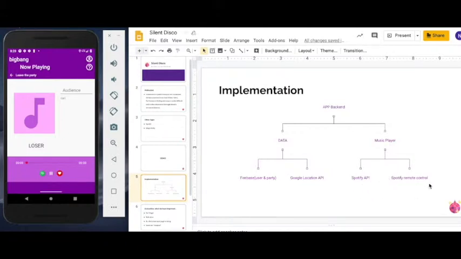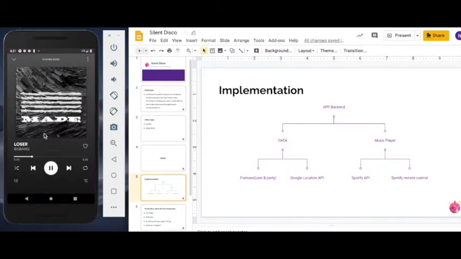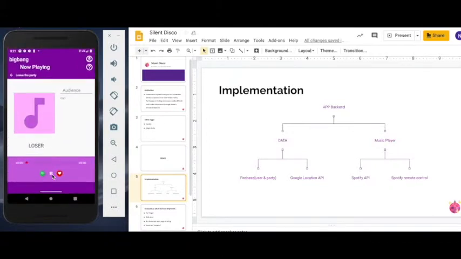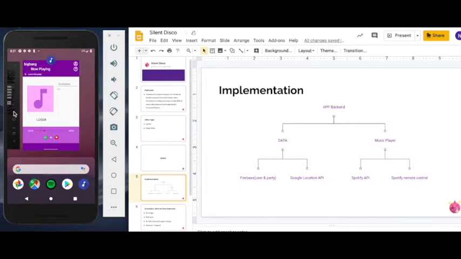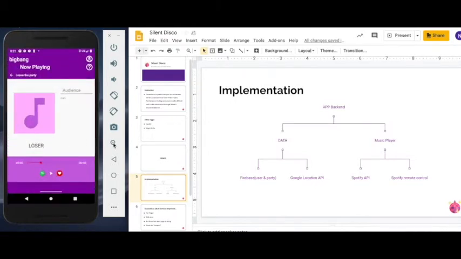But how do we play the music? We use Spotify Remote Control. It's an Android SDK. So let me illustrate. For example, we are playing Big Band's Loser. But if you look at the Spotify app, it is actually Spotify playing it. By using this remote control, we can control the Spotify app. We can stop it, go to the next one. You can actually control Spotify on any platform with this app, iOS, MacBook, and PC.